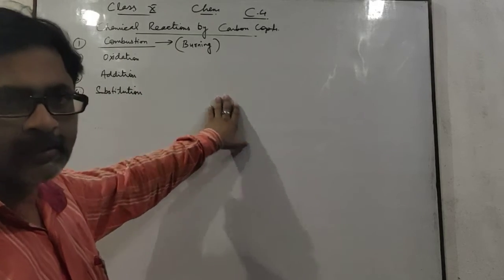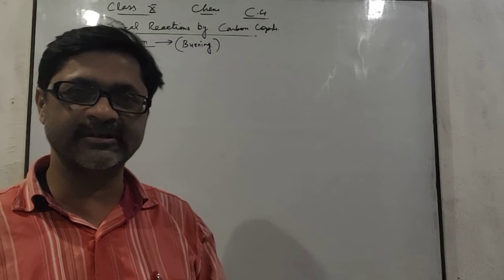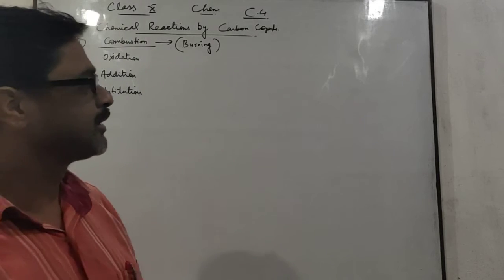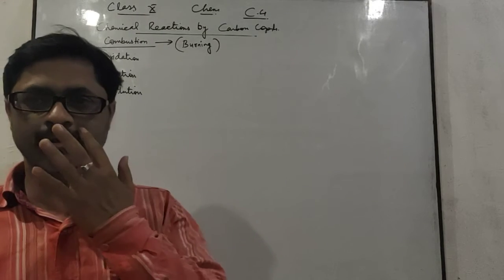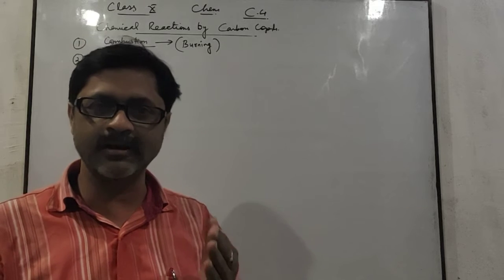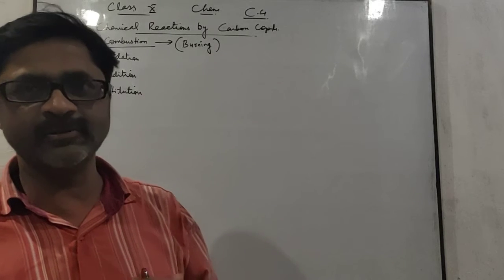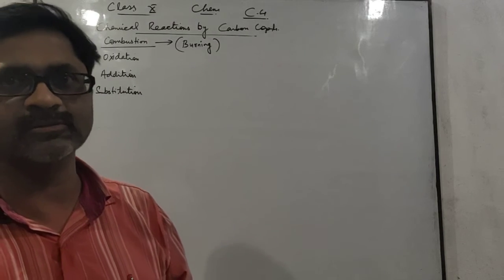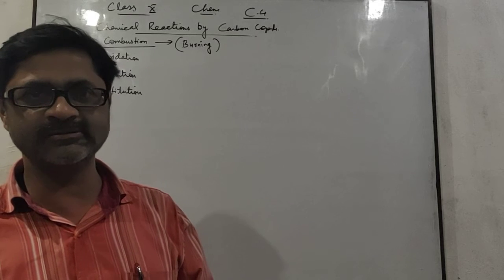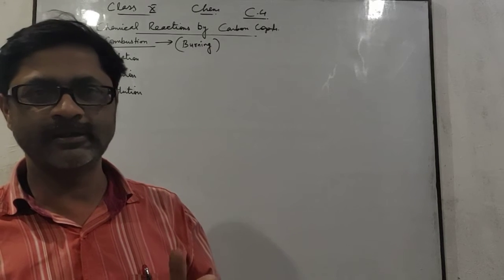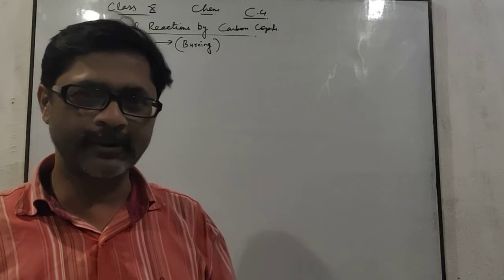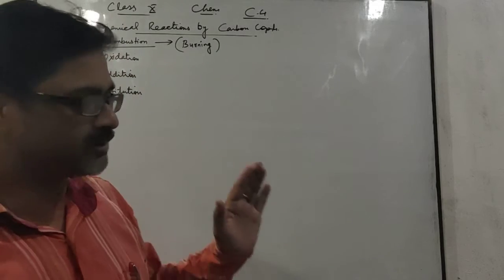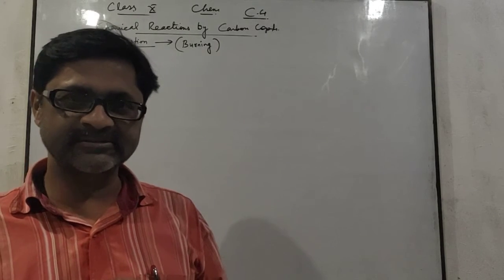What is burning? In chemical sense, burning is the process in which a chemical compound, or you can say carbon compound, reacts with air. Air means oxygen. You know that air is a mixture of nitrogen and oxygen, but here the reacting gas within air is oxygen.